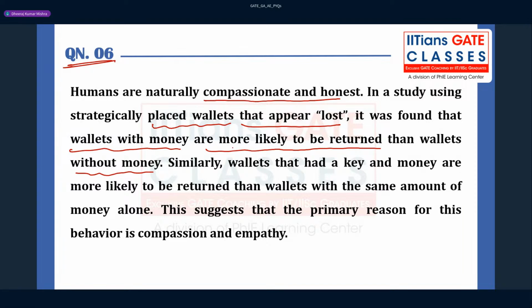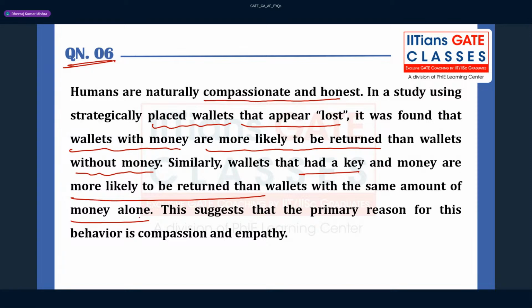If somebody has got the wallet and there is money, there is a higher probability that the person will return the wallet. Similarly, the wallet that had a key and the money is more likely to be returned than the wallet with the same amount of money alone.